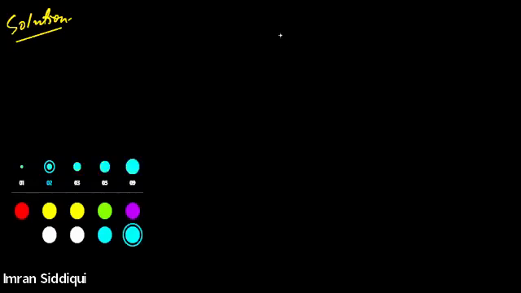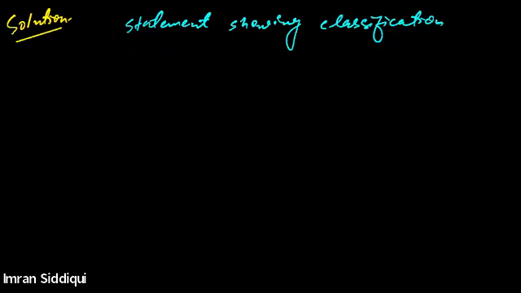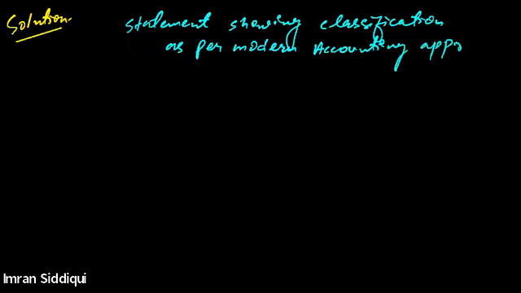First of all, I'll write down a statement showing classification as per the modern accounting approach. I want all of you to write this down along with me.